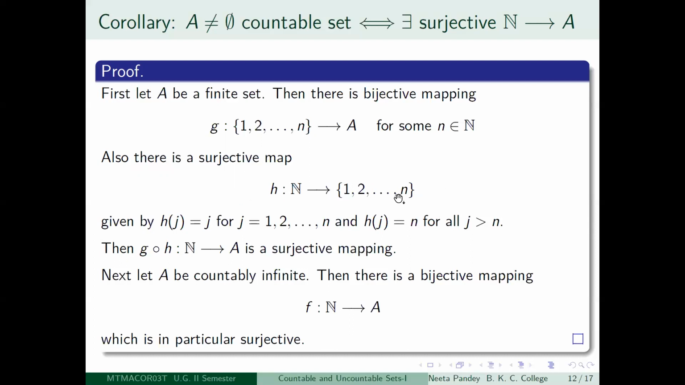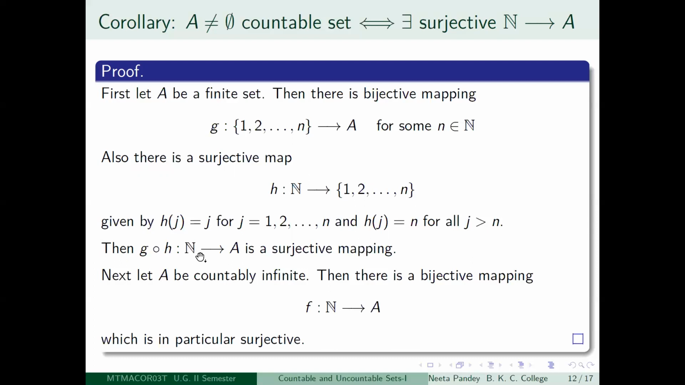Clearly this is a surjective mapping. The inverse image of any element in the range is non-empty. It is clear. So now you look at the composition. From the set 1 to n, you have a surjective mapping, and from this set 1 to n to A, you have a bijective map. So in particular, you have a surjective map.